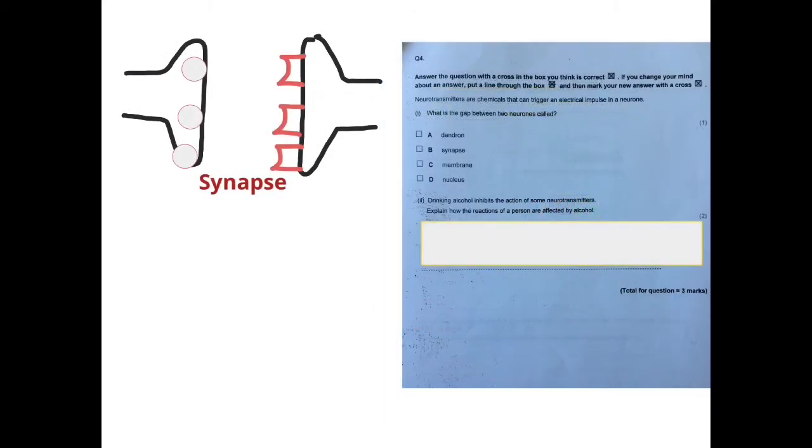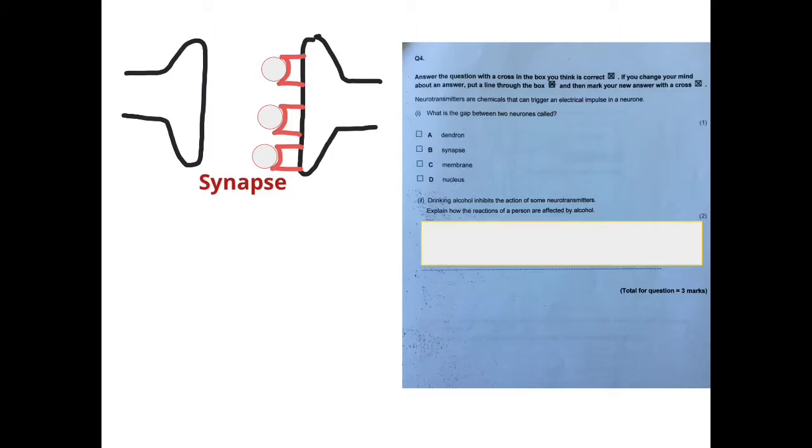Next, we're looking at the nervous system. Neurotransmitters are chemicals that can trigger an electrical impulse in a neuron. What is the gap between two neurons called? The gap is called the synapse, and so electrical impulses will travel here, and then the electrical signaling will change to chemical signaling. These things are called neurotransmitters over here. These are chemicals, and that will create an electric impulse over here, so we switch back to electrical signaling.